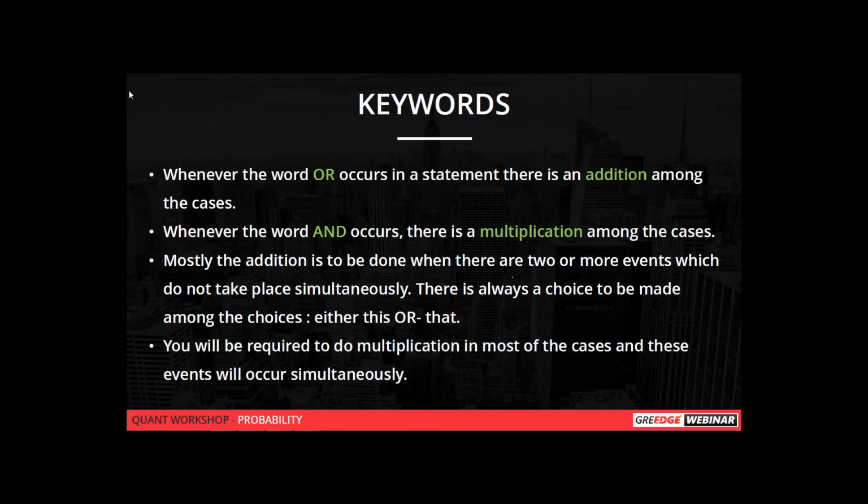In most of the cases, if you want to choose from two or more events, like you want to choose either this or that, then you will use addition. And in some cases, like you want both this and that, if the "and" is there, then it is multiplication. Okay, is it clear?